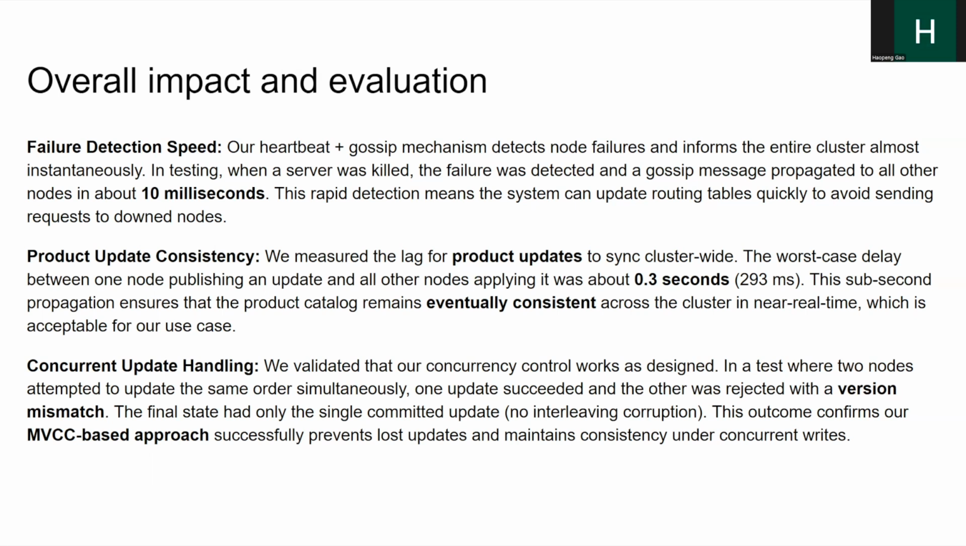Also, we measure the lag for product updates. The worst case delay between one node publishing an update and other nodes applying it is about 0.3 seconds. And this propagation ensures that the product catalog remains eventually consistent. We use MVCC to ensure that a request will be rejected if there's a version mismatch. It successfully prevents lost updates and maintains consistency.